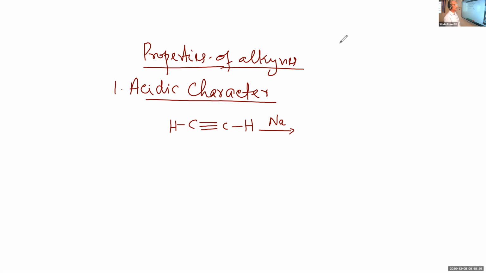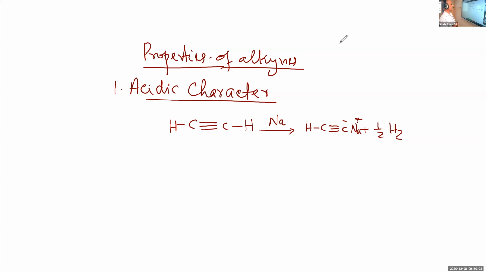This acidic hydrogen is displaced with the formation of CH triple bond C minus plus half H2. Hydrogen is displaced. And this will react with the sodium, giving the sodium salt. Just like our reaction between HCl plus sodium gives hydrogen plus NaCl.